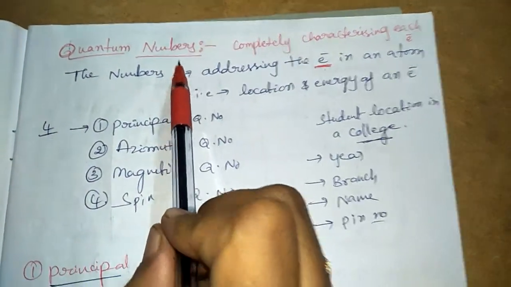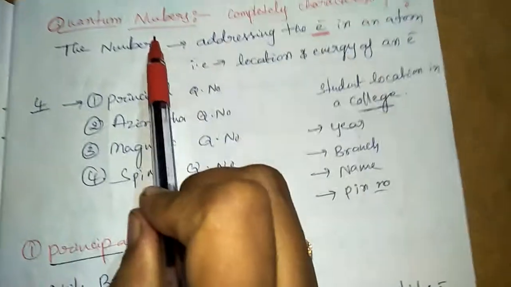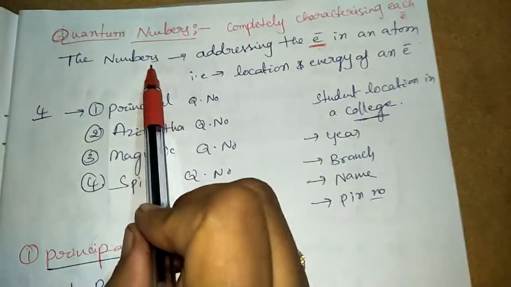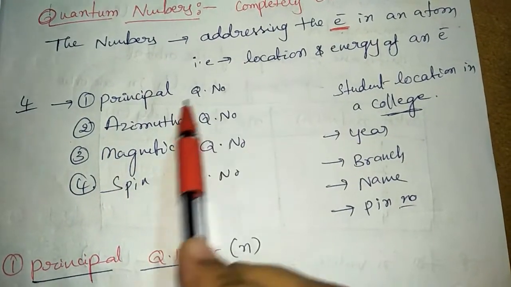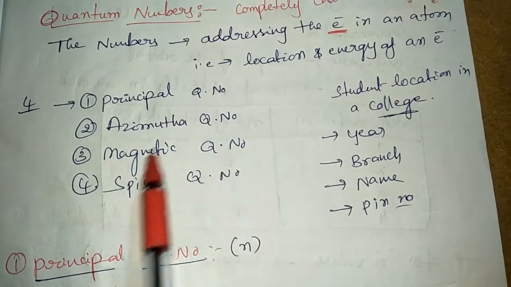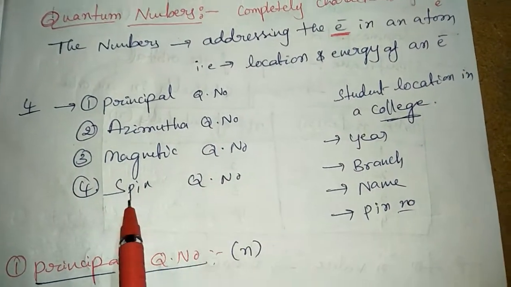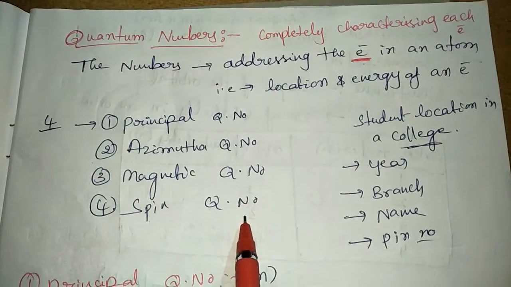There are four quantum numbers for characterizing each electron of an atom. They are the principal quantum number, azimuthal quantum number, magnetic quantum number, and spin quantum number.